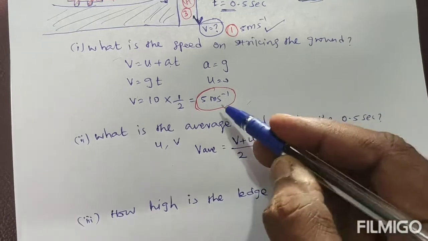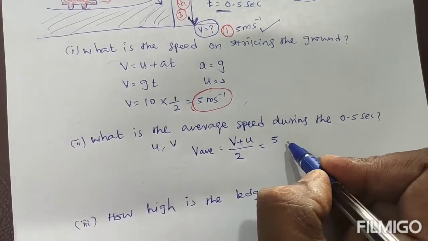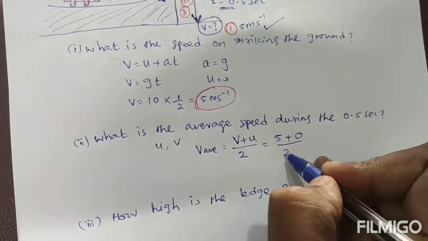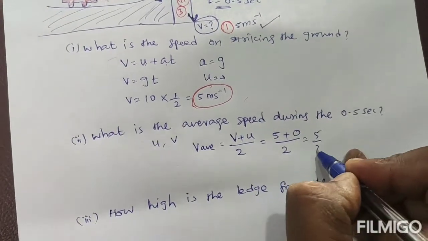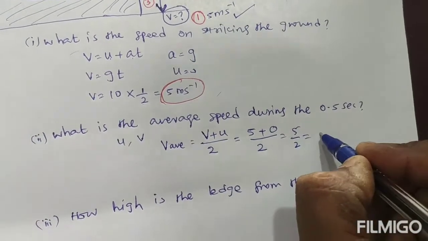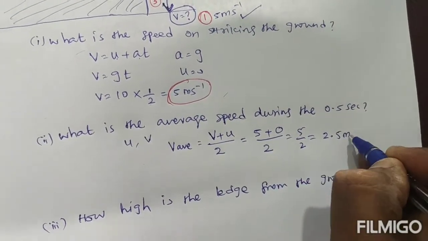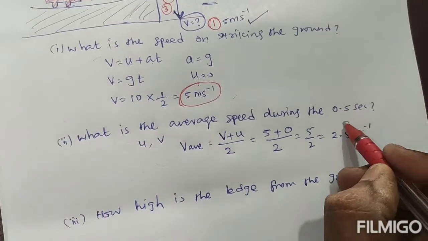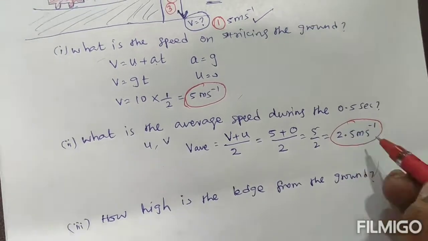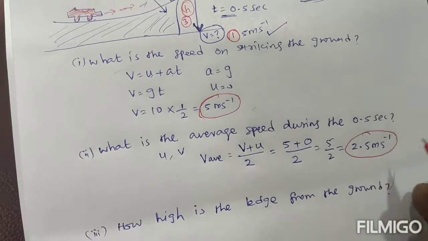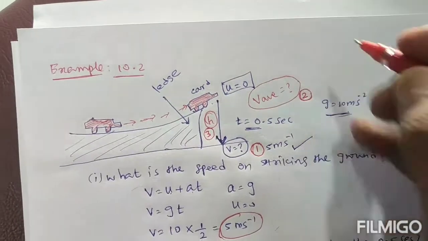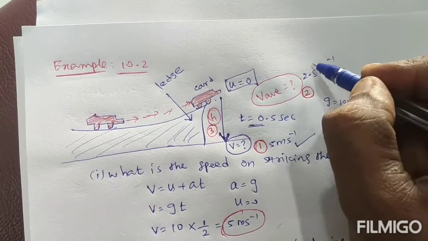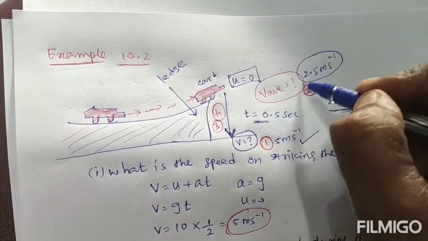So the final velocity V that we already found is 5 meter per second, plus the initial velocity, which is 0, then divide by 2. So it is equal to 5 by 2, which is 2.5 meter per second. So we can say that the average speed during this 0.5 second is 2.5 meter per second. I can write this average speed here: 2.5 meter per second.